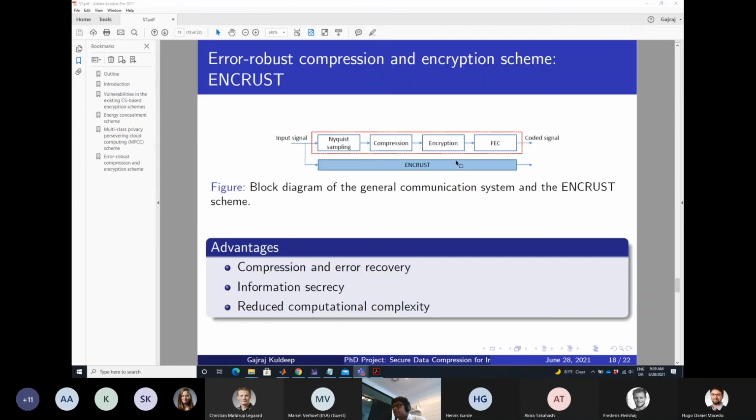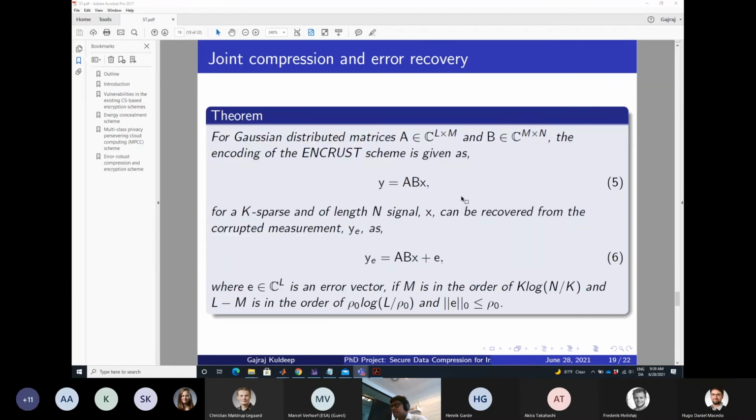Then the third scheme which I propose is able to combine all four functions, but because I don't have hardware, I'm working on it right now: compression, encryption, FEC. It can perform all the schemes which I proposed. I call it ENCRUST, that is, error robust compression and encryption scheme. And this achieves compression and error recovery. It achieves information secrecy, and the complexity is just a matrix vector multiplication.